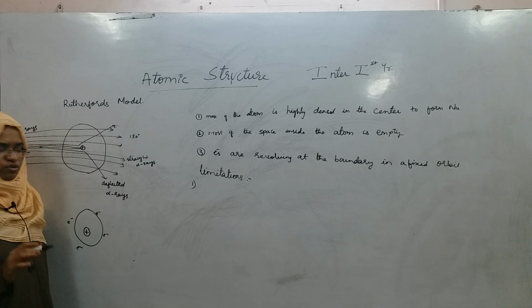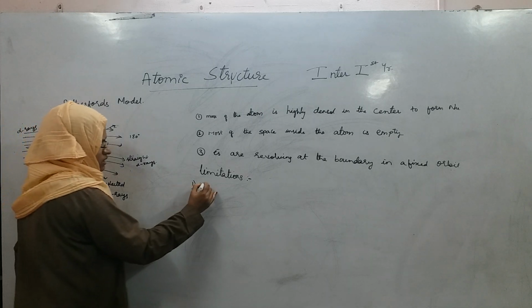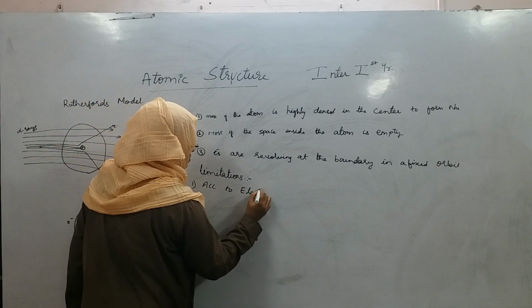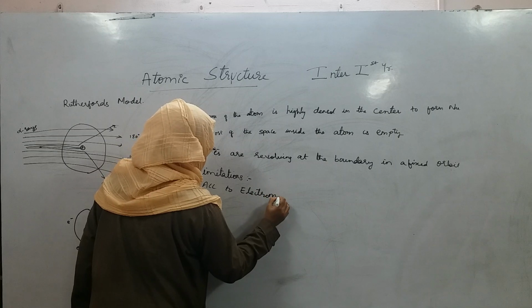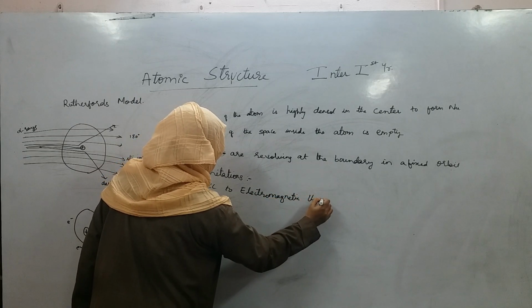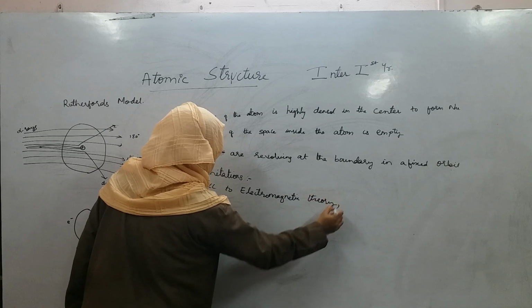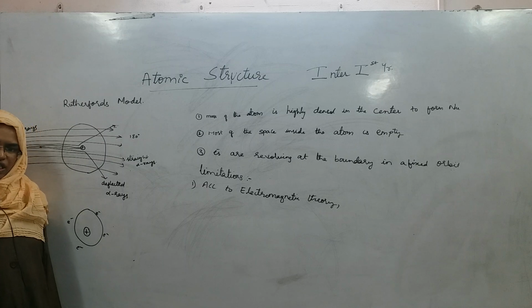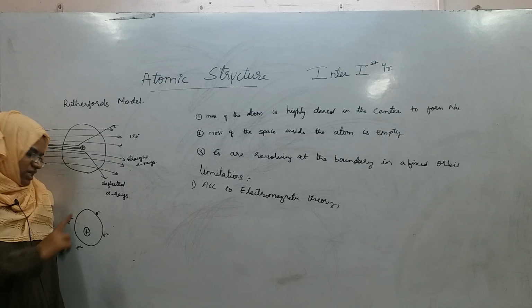But according to electromagnetic theory, charged bodies. Who is an example of charged bodies?